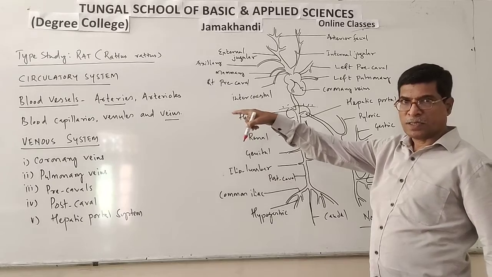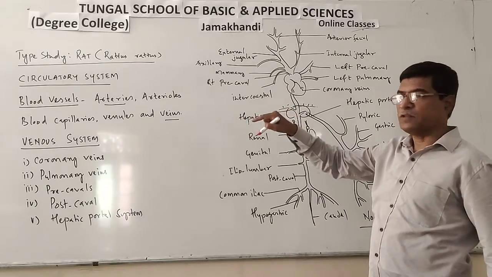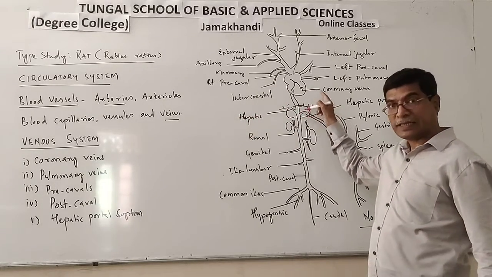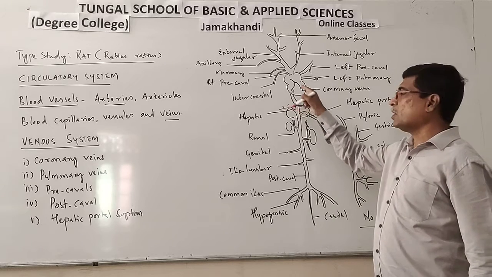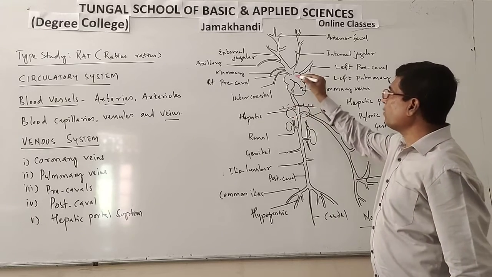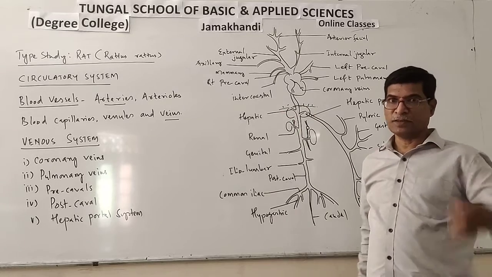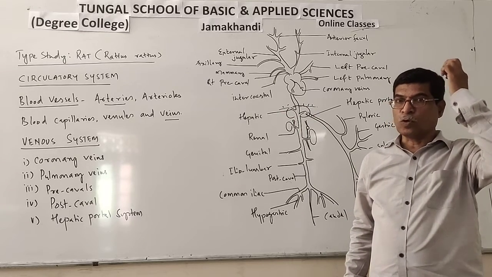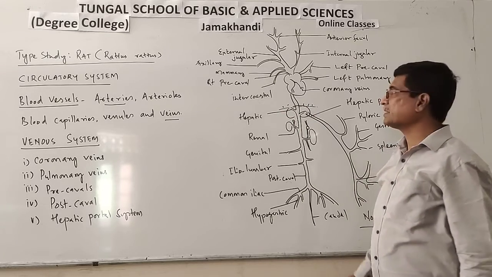The coronary artery supplies oxygenated blood to the wall of the heart, whereas coronary veins collect deoxygenated blood from the wall of the heart and open into the right auricle through the coronary sinus.